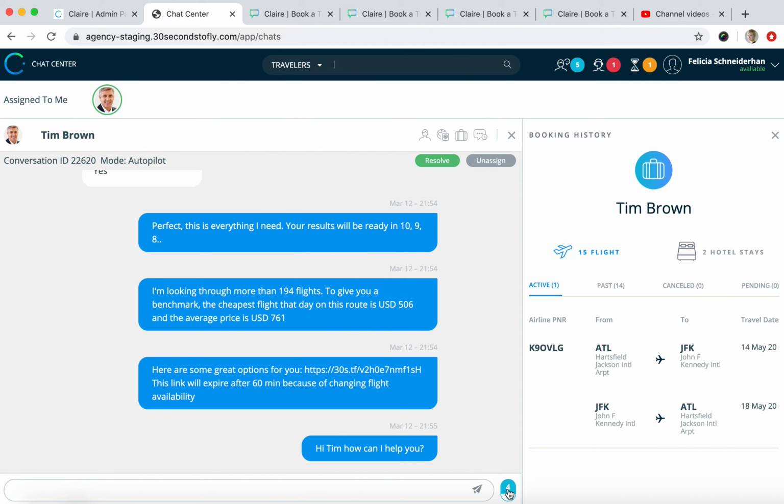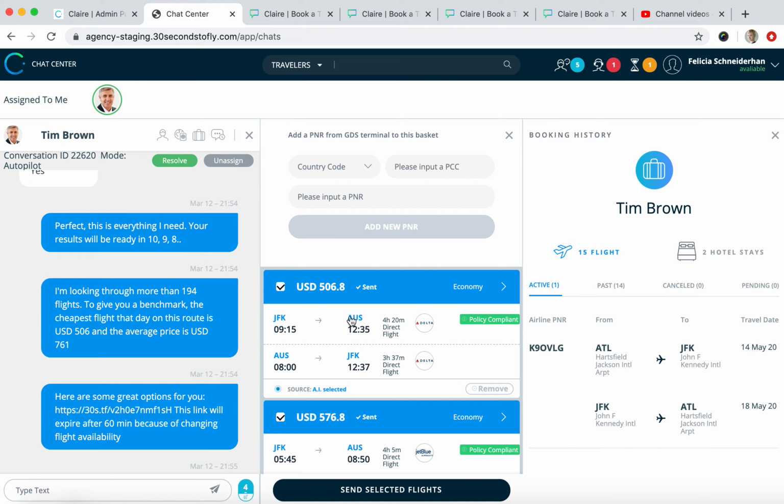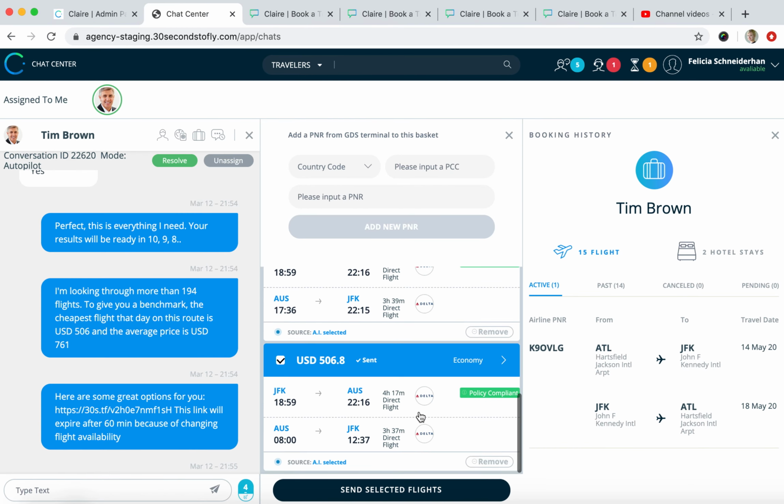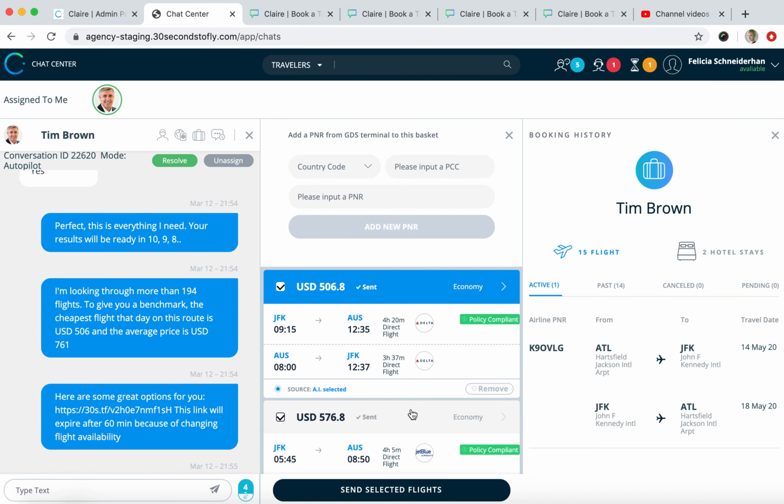You can also see the flights that Claire has suggested to the traveler by clicking on the blue little egg symbol on the lower part of the chat window. So you have the exact same information that the traveler has as well. After you're done assisting the traveler, make sure to resolve the conversation.